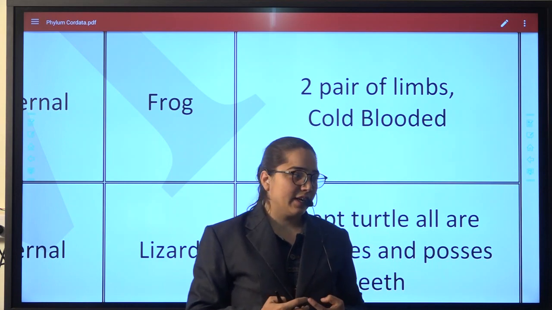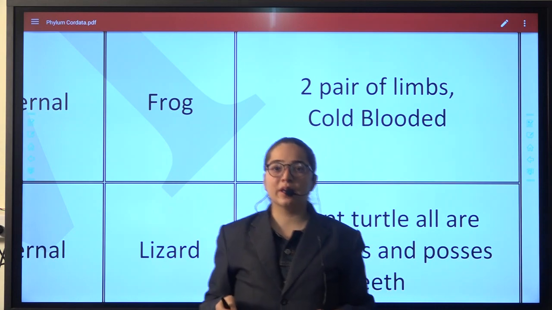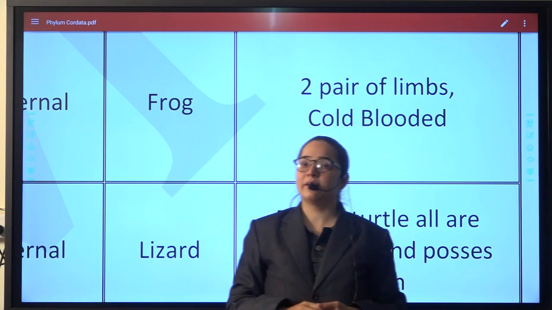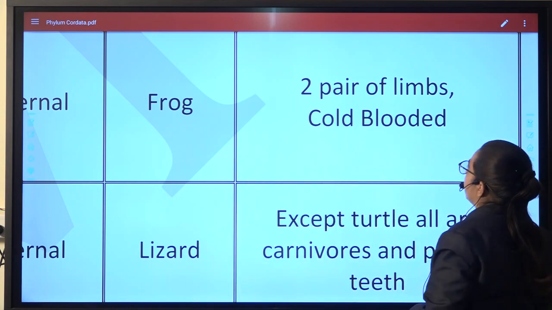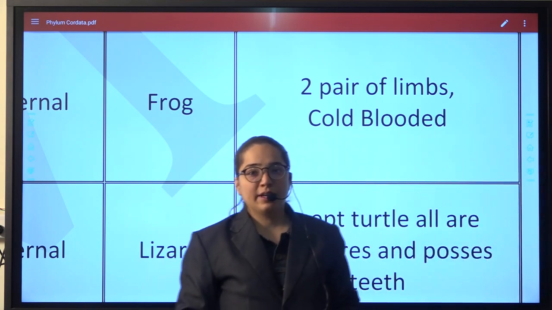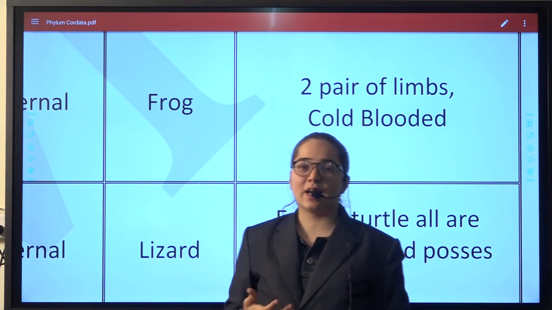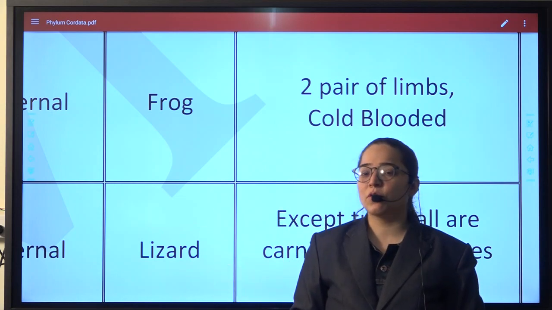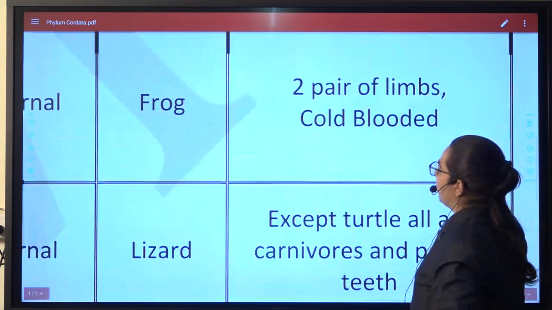See, even the temperature of humans tries to adjust as per the place you are going, and internal body temperatures also vary as per the external, but their body temperature doesn't fluctuate, and ultimately sometimes it creates a problem for them. So they have two pairs of limbs and these are cold blooded. Generally, it is said that if a person is cold blooded, that means they have no emotions and all that, but that is the general way; human beings come into the category of warm blooded. Okay, so the second one is noted down.